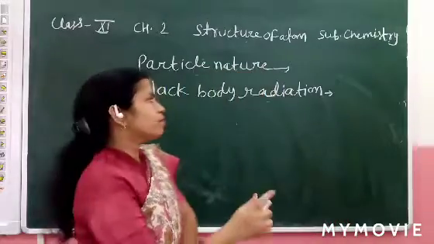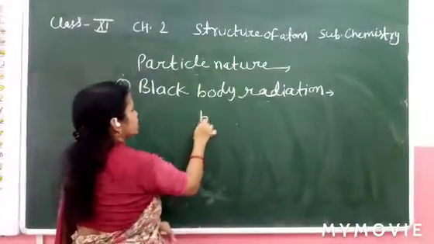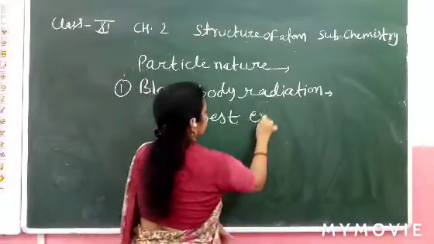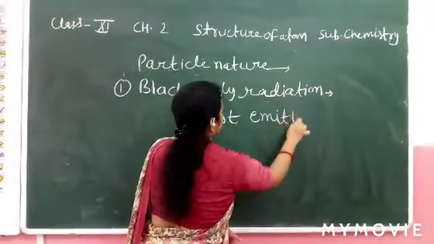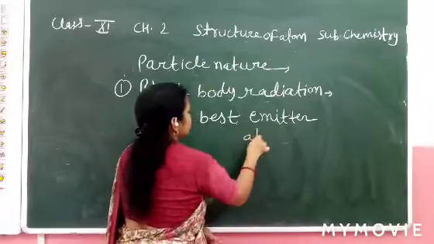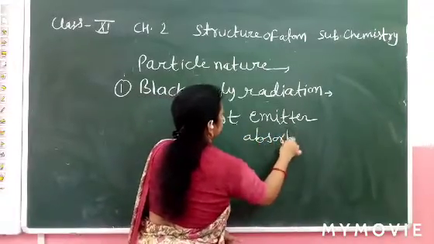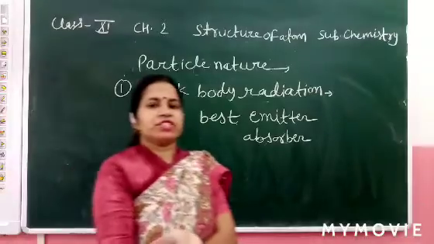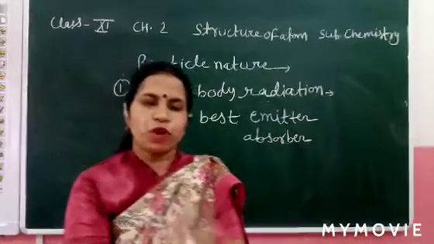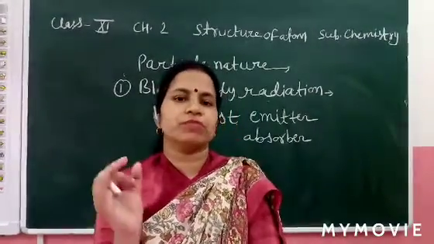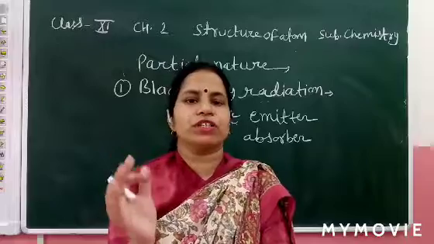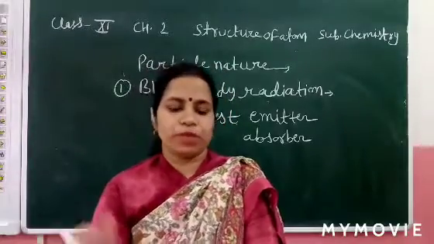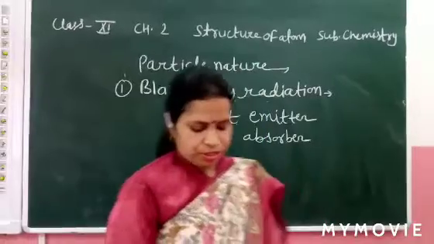Black body radiation is the best absorber and best emitter. The black body emits all radiations and absorbs all radiations, all wavelengths of the radiation. So it is called black body radiation, which is the best absorber and best emitter.